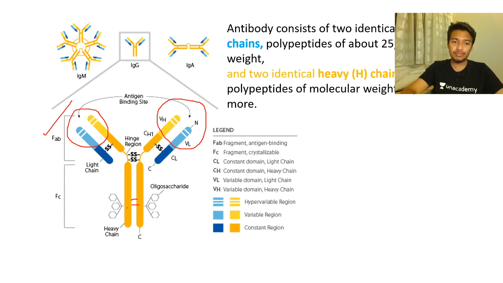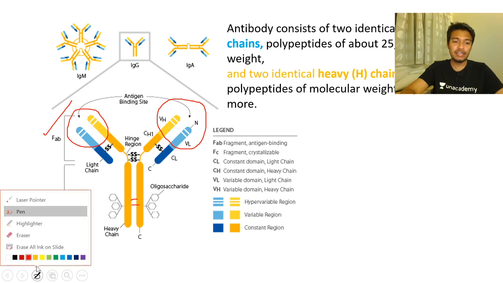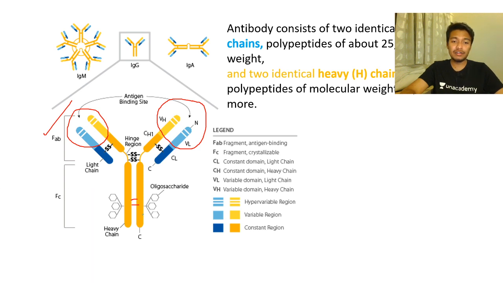The FC region is another important region, because it is the region which several cell types, such as macrophages, can recognize through the receptors present on them. Not only macrophages, but neutrophils, natural killer cells, even mast cells have this FC receptor. So the FC receptor is so important. Other than that, you have disulfide linkages which are connecting each other.